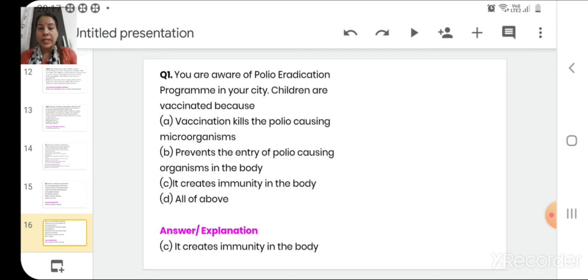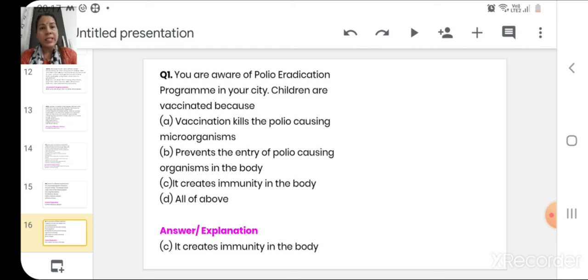Because I told you in today's session that the body's immune system also has some memory in it. Memory in the sense, suppose once you get chicken pox, you will not get the same type of infection very easily because for some time the memory of that disease will be there in your immune system.